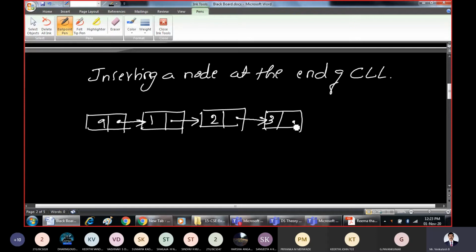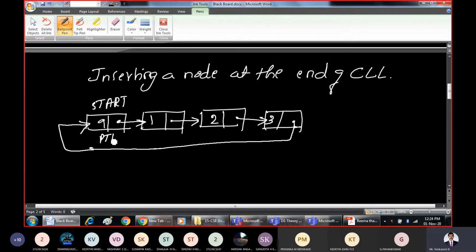The last node, because that is the property of the circular linked list, the pointer field of the last node should point to the first node. What is the first node? START. This is the starting node. Now to insert a new node at the rear end, at the end of the circular linked list, you have to take one more pointer called PTR and move it up to the last node. Same way we'll do it, in a similar way.